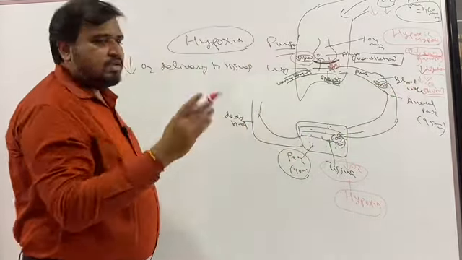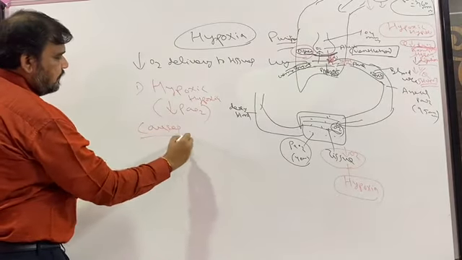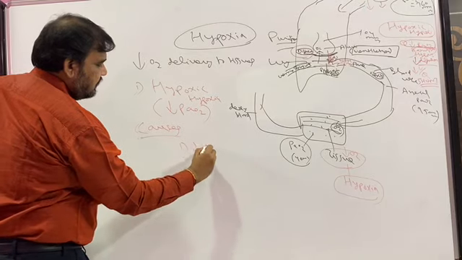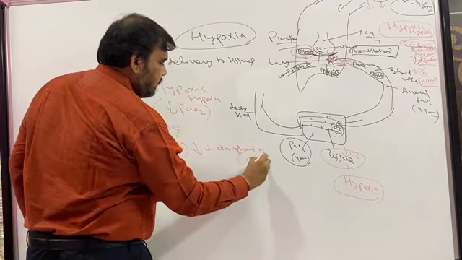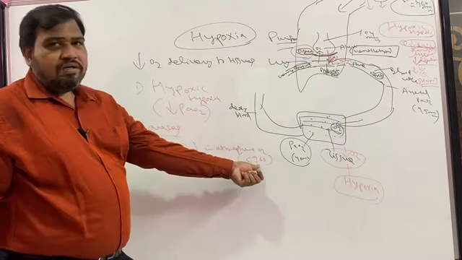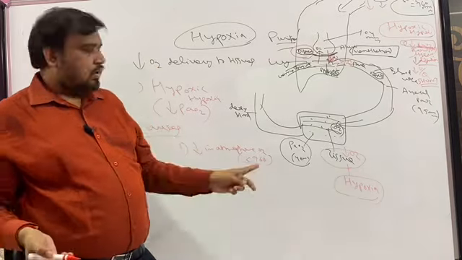So the first type of hypoxia is hypoxic hypoxia, which results in decreased partial pressure of oxygen. The causes, what I was telling. First one is decrease in atmospheric oxygen. So of the 760, 21% is partial pressure of oxygen. The total partial pressure is this one. So when this is decreased, the 21% also will be decreased.